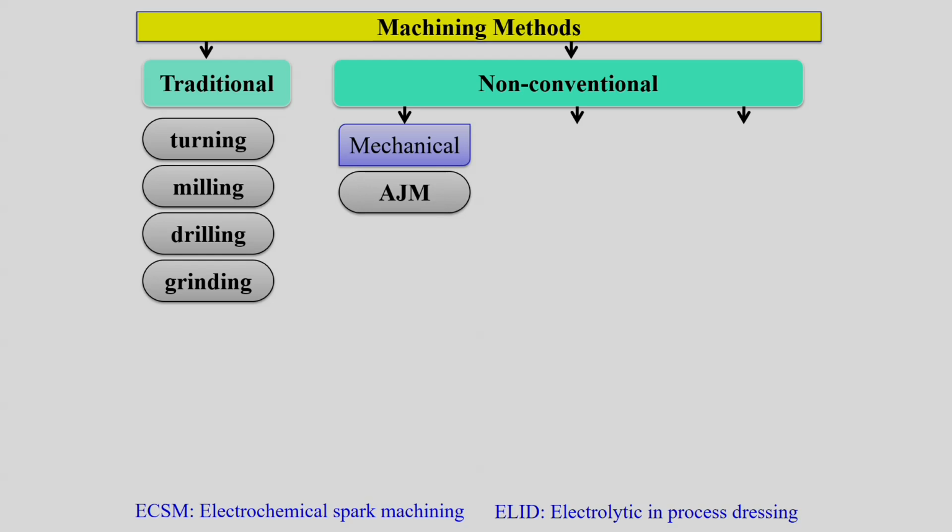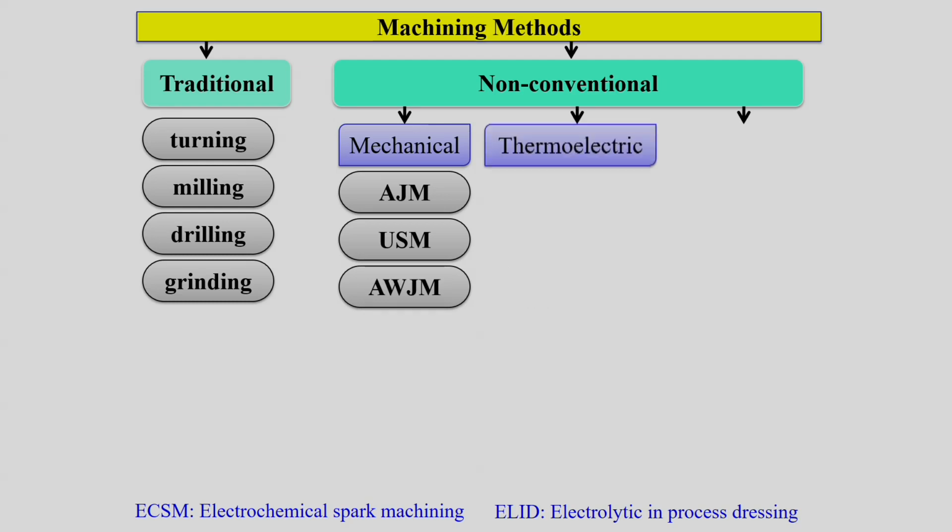For example, abrasive jet machining, ultrasonic machining, abrasive water jet machining, and apart from that, other types of non-conventional machining processes have been developed by using some kind of mechanical energy.